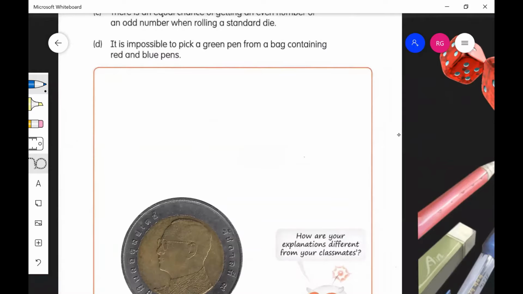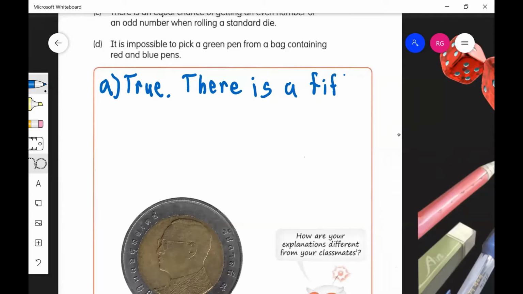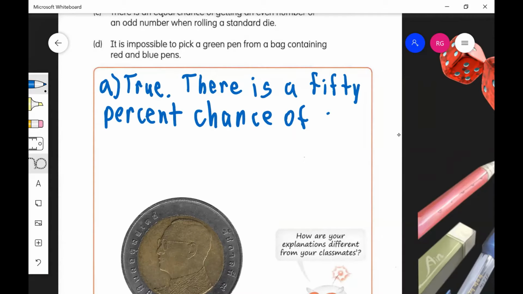So for part A, we should say true. And for our explanation, we could say there is a 50% chance of getting, or of flipping, I guess you could say, either one, heads or tails.